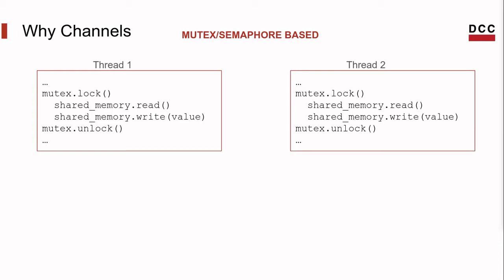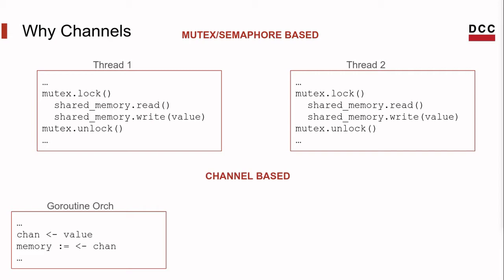Imagine that this shared memory consists of an array or a hash table or a map. Generally, what we have to do with the shared memory is use only a few elements of it and not the whole shared memory. Then why do we have to share the whole memory between two threads? So now we can see a new approach that uses channels.